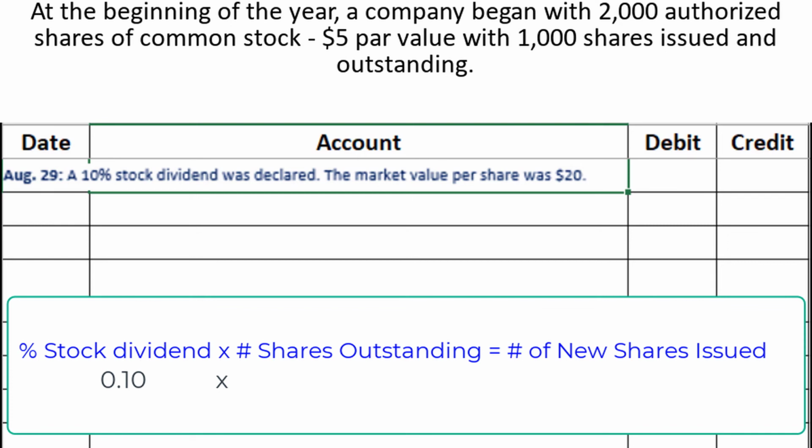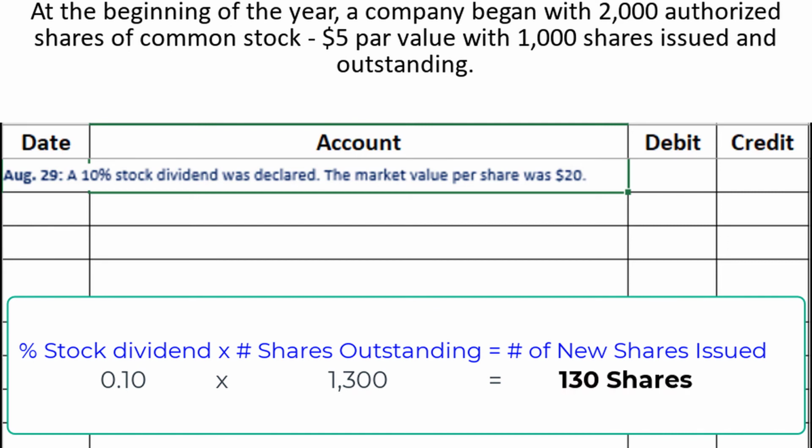But warning, we have more than 1,000 outstanding shares now. We started with 1,000 outstanding shares, but we added 300 when we had the large stock dividend. So the new number of shares is 1,000 plus 300 equals 1,300. So 0.1 times 1,300 equals 130 shares.